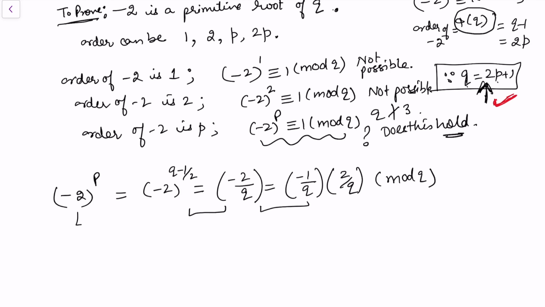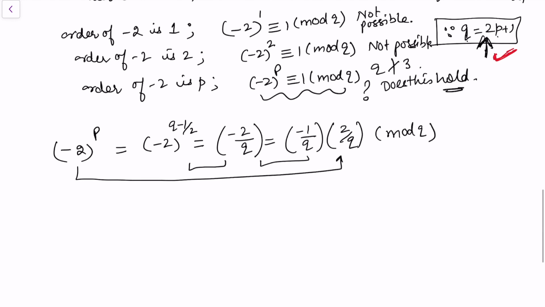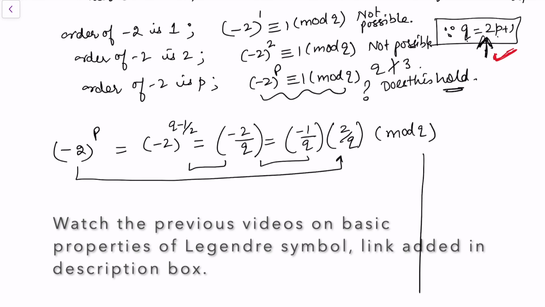This value depends upon these quantities, and we have already derived some results: minus 1 by q is either plus 1 or minus 1 depending on whether the prime is of the form 4k plus 1 or 4k plus 3. In this case, because the prime q is 8k plus 1, that gives me the 4k plus 1 form only.